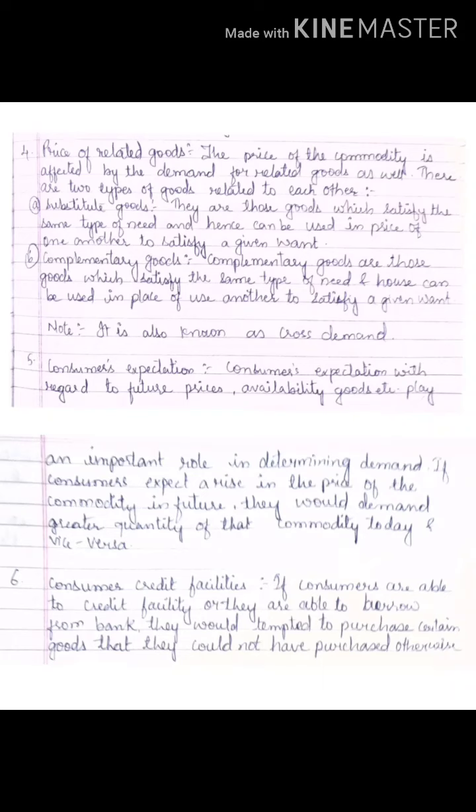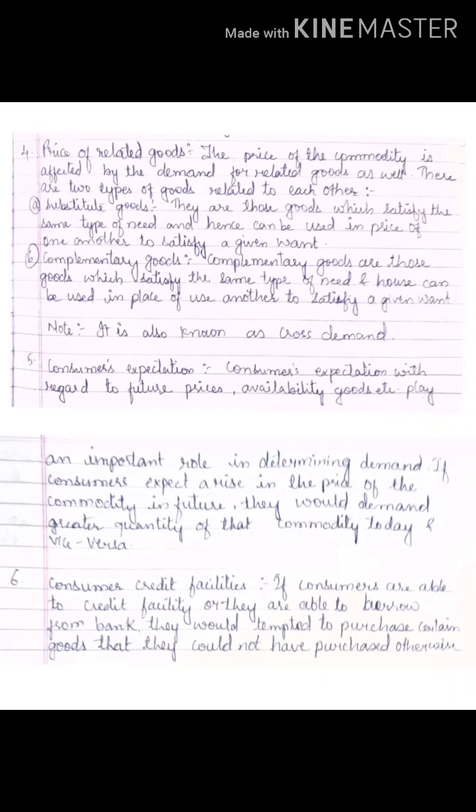So it is all the expectation of the consumers. Okay. Then next is consumers' credit facilities. Now what do you mean by credit facilities? Credit facilities means the facility of getting credit. You can say udhar. Okay. Previously, you know very well, we had so many commodities available. Fine. But people were not buying very frequently or very easily. Why? Because they had to pay the complete amount at once. Right. Now you have the EMI facility.